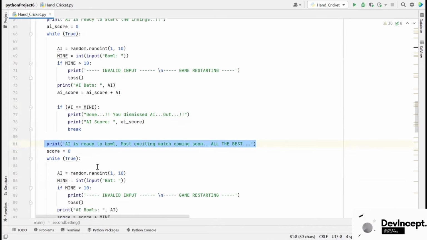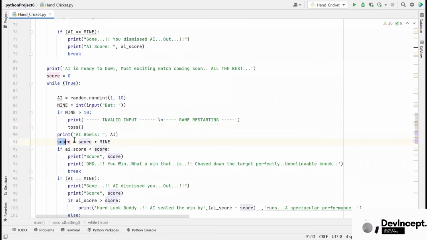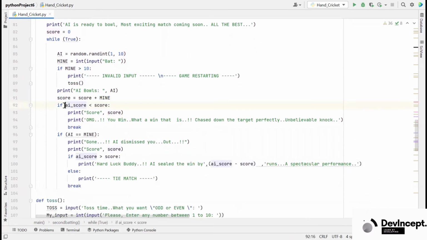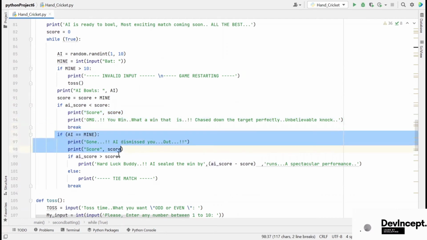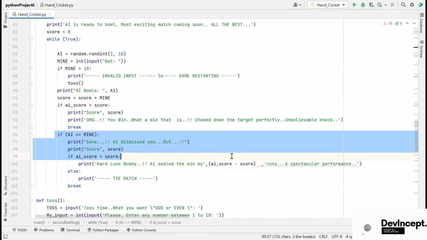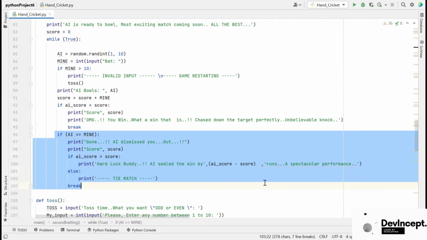Similarly, here also we are using the random library from range 1 to 10 for AI's bowling input. If the user gives input greater than 10, then the game will restart from the toss. Score counts the runs scored by the user. If user score crosses AI score, then the user will be declared as winner. If user's input is equal to AI's input, then user innings come to an end. And if AI score is more than the user's, then AI is the winner. If it's equal, then it's a tie match.